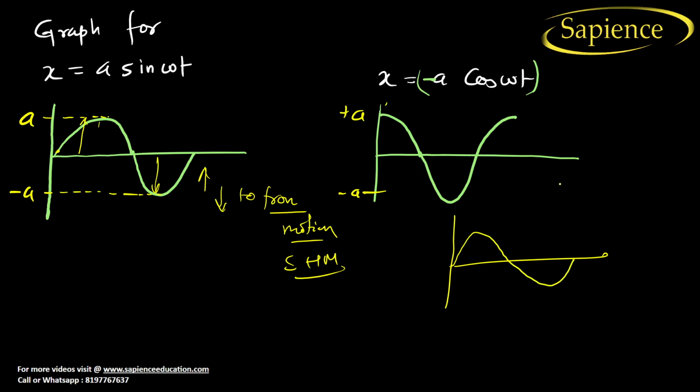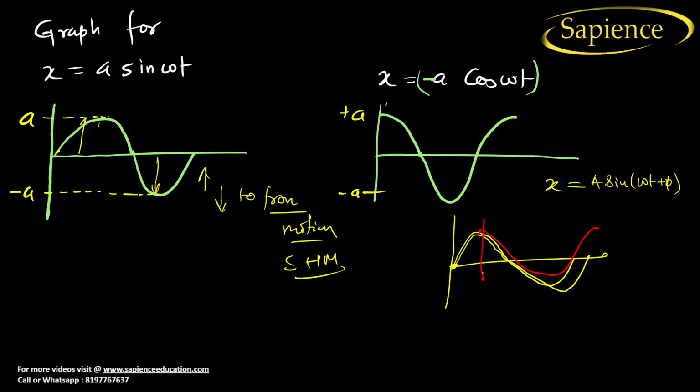So let us consider the particle displacement x is equal to A sin omega t plus phi. If it starts from the initial position, the graph will start from here. But sometimes its position changes. For example, it may start from here. So if it starts from here, to complete one oscillation it has to go like this.